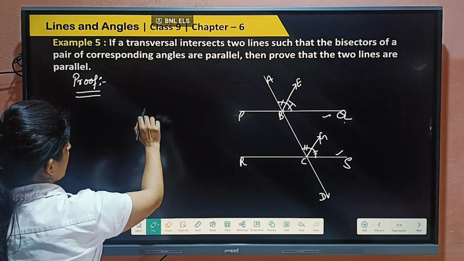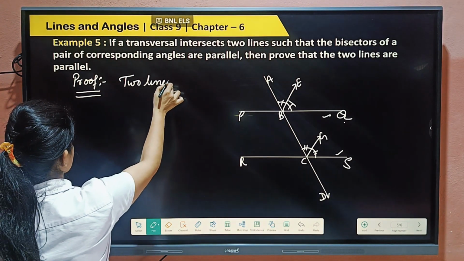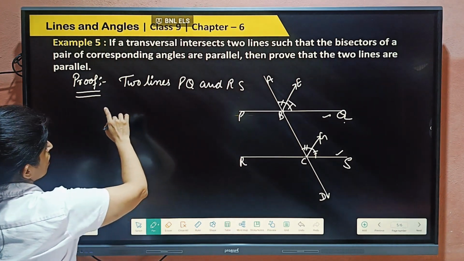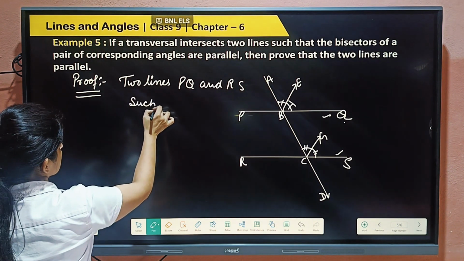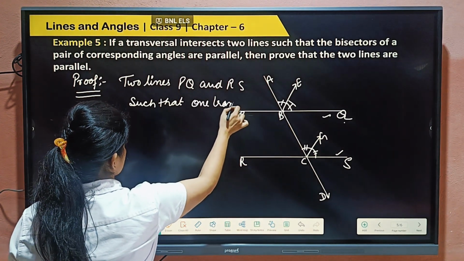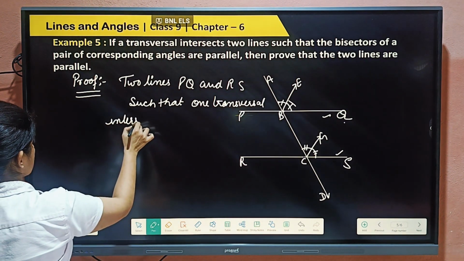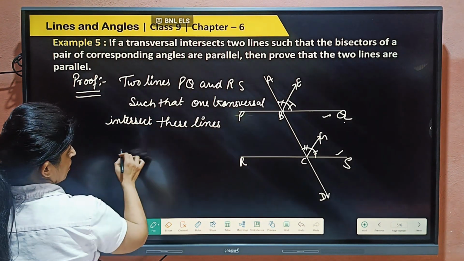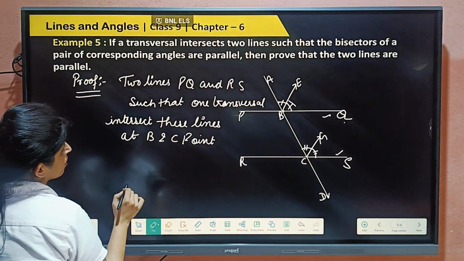How will we start the proof? If a transversal intersects two lines PQ and RS, such that one transversal intersects these lines at points B and C, right?